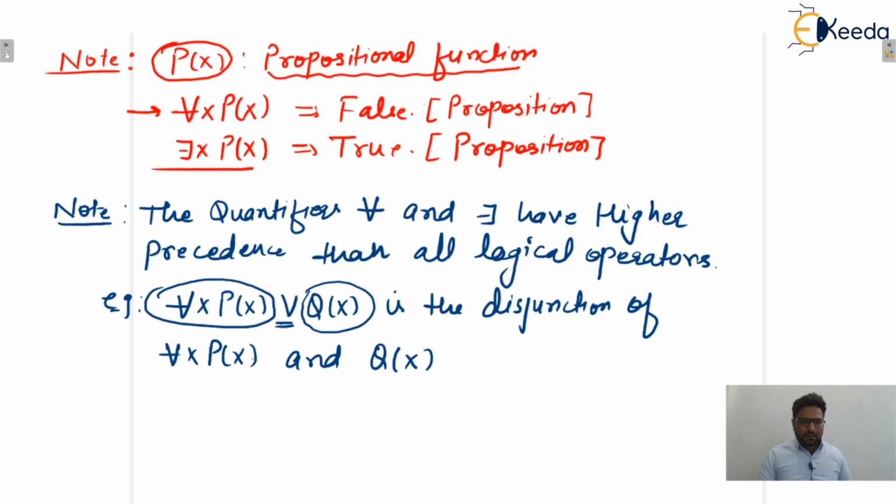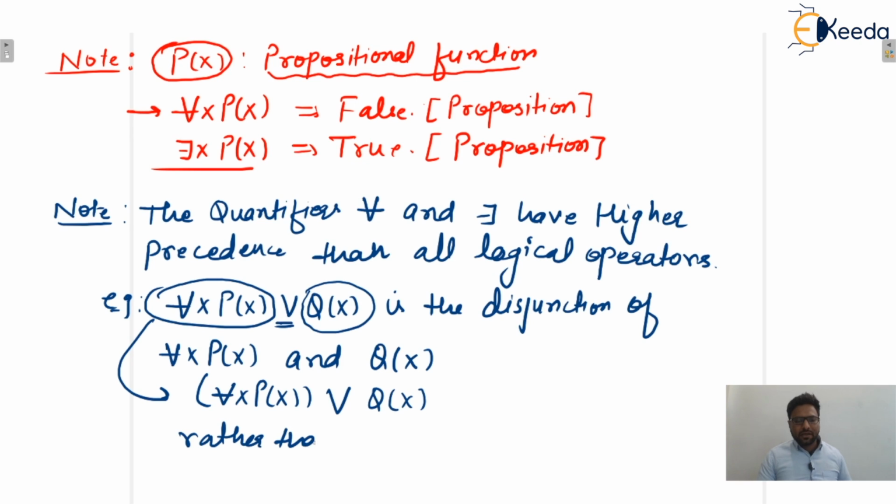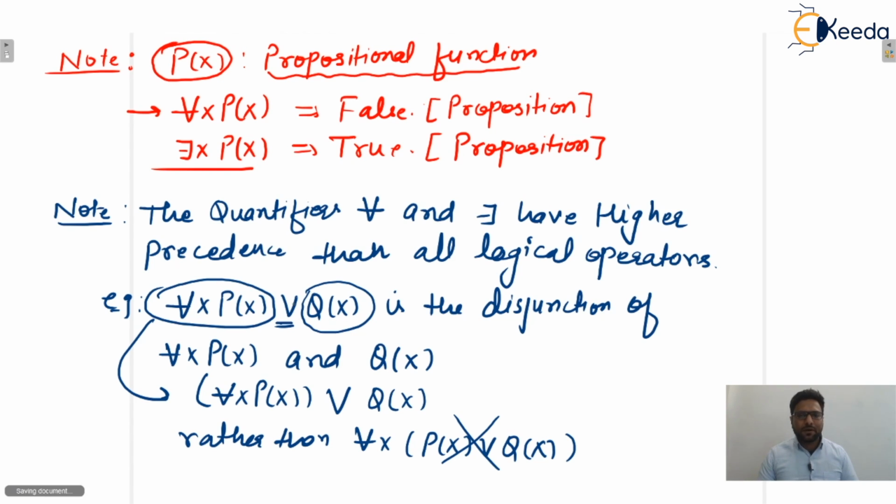The meaning of this statement is not for every x, p(x) or q(x). That is not the meaning of the given statement. The meaning is: first apply the universal quantifier, then apply the logical or operator. I hope this one is clear to everyone. Can we proceed further?